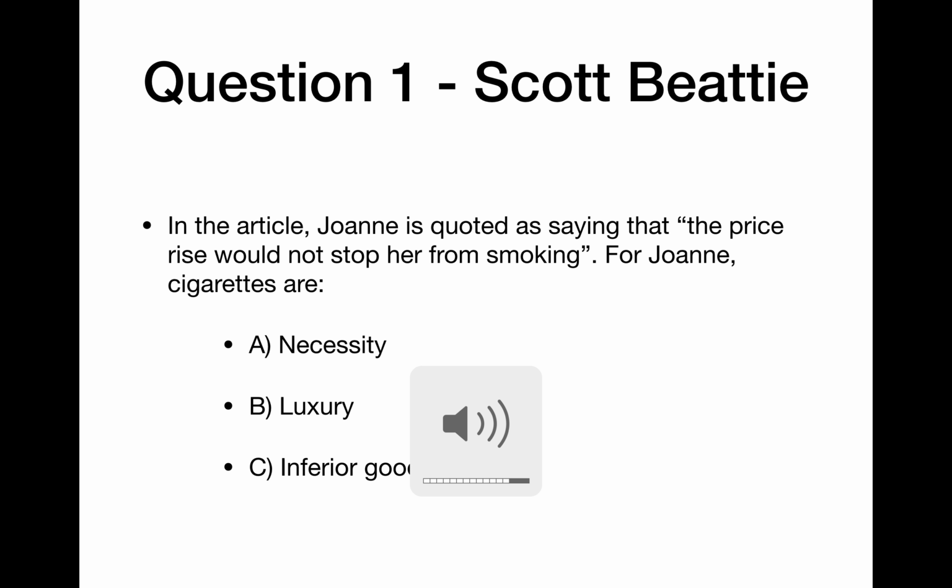So the first question to our case study, government policies, is a comprehension multiple choice question based off an article we had to read regarding the demand for cigarettes. Question 1 is, in the article, Joanne is quoted as saying that the price would not stop her from smoking. For Joanne, cigarettes are A, necessity, B, a luxury, or C, an inferior good.